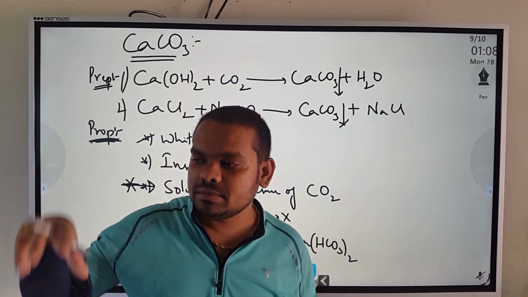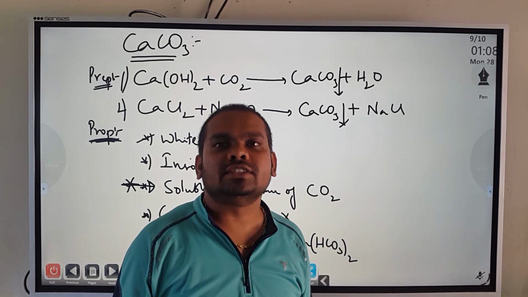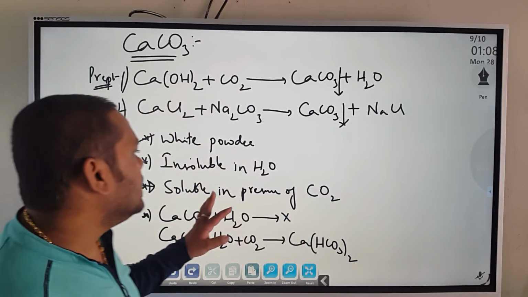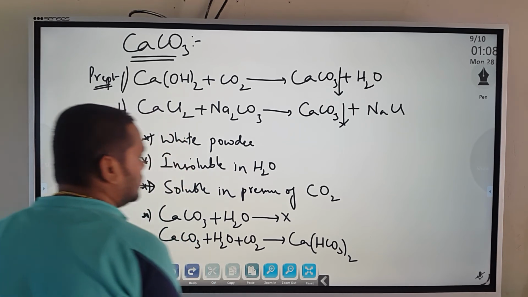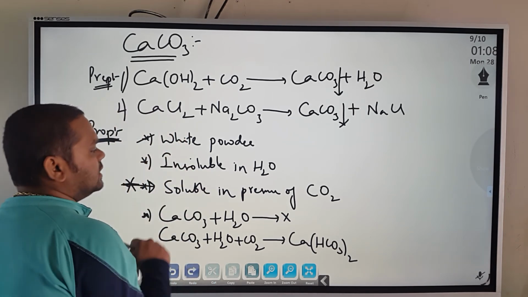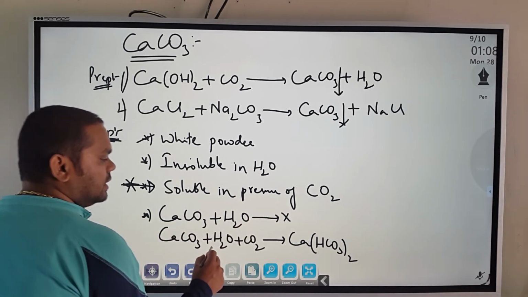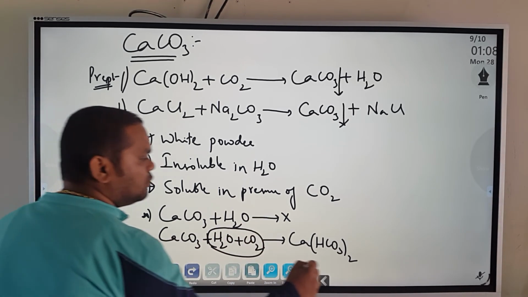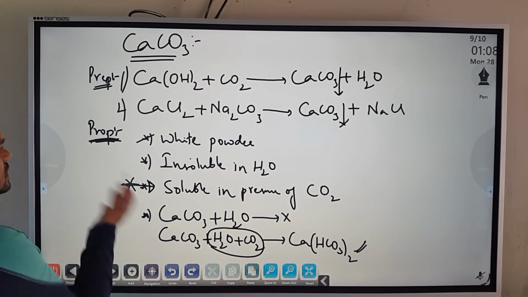But carbon dioxide is acidic in nature, so carbon dioxide and water have a tendency to form carbonic acid. So calcium carbonate and water, no reaction, but calcium carbonate in the presence of carbon dioxide will form calcium bicarbonate. So these are the properties.